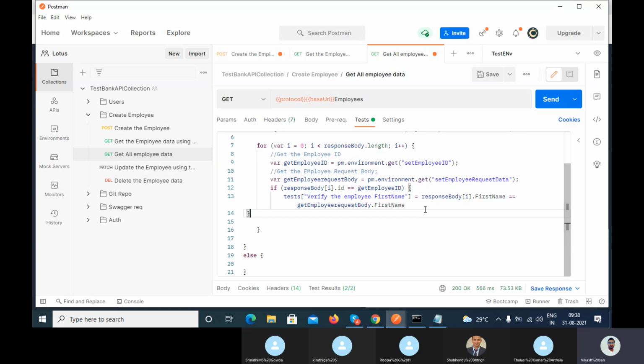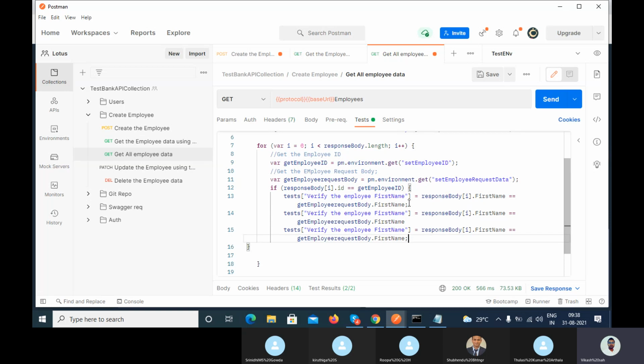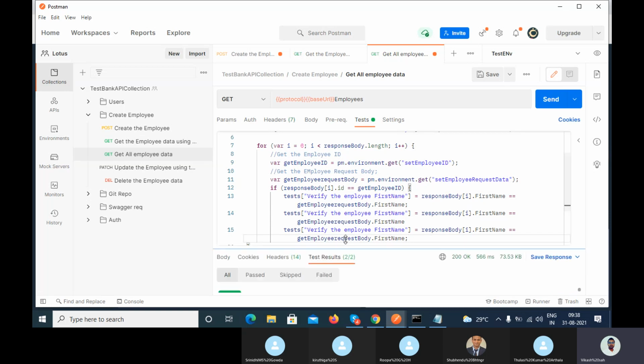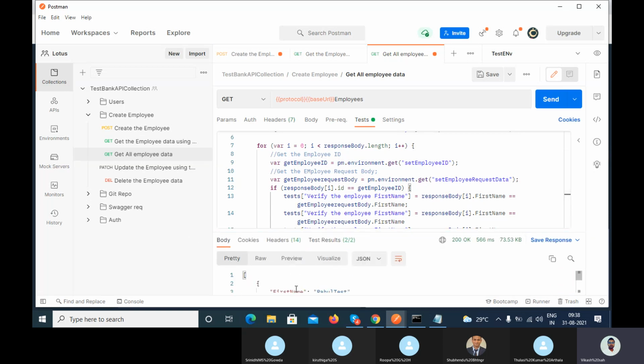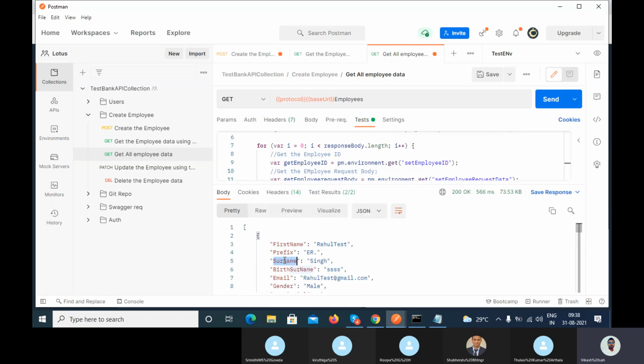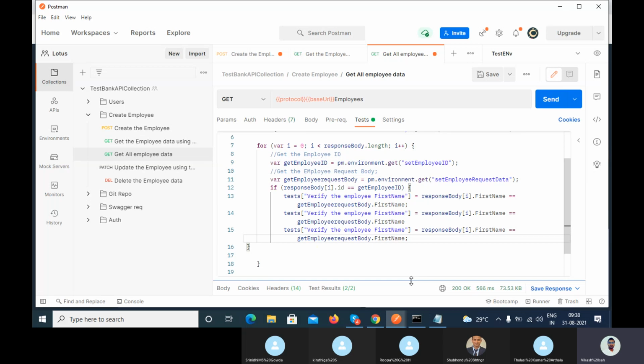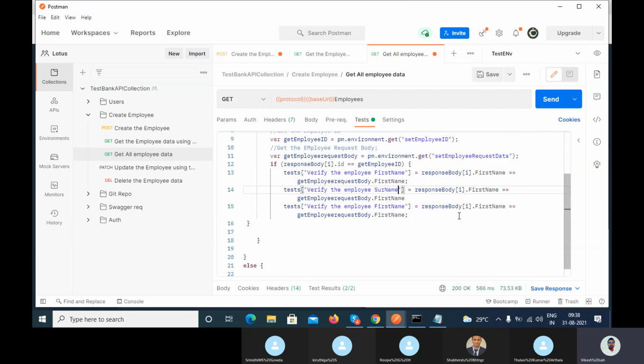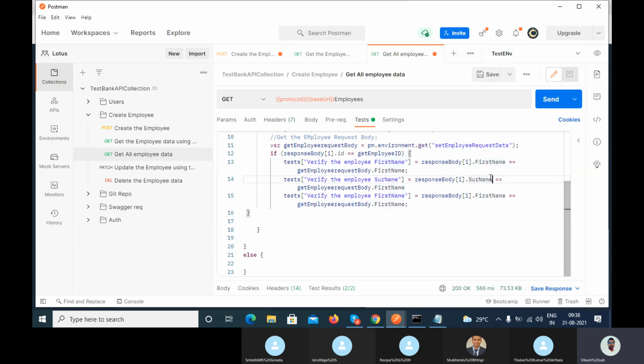Copy and paste it. And here, what do you want to verify? Employee. Let's suppose I want to verify surname. So I will go here and change the value. Verify the employee surname, pass the value surname and surname, right?